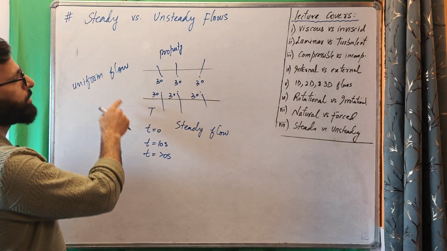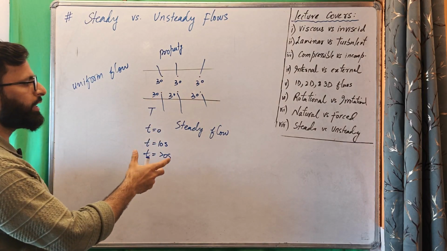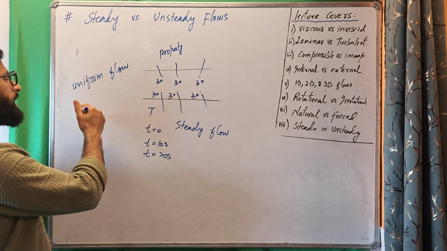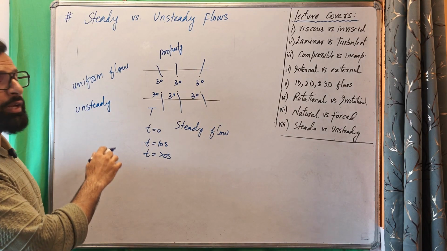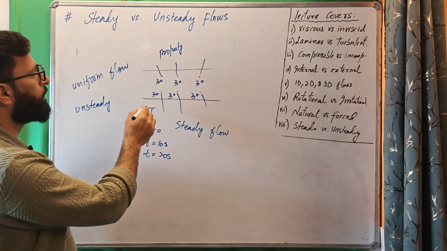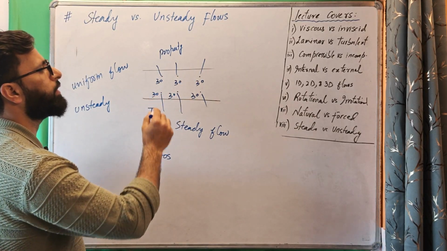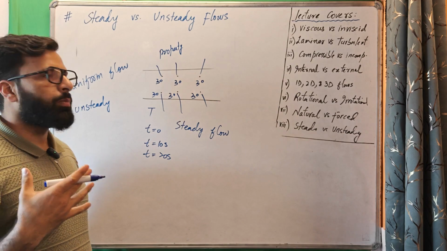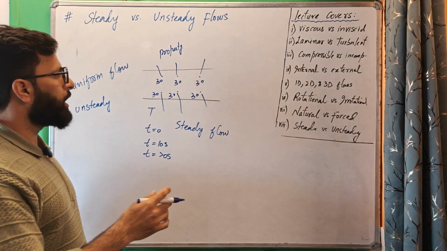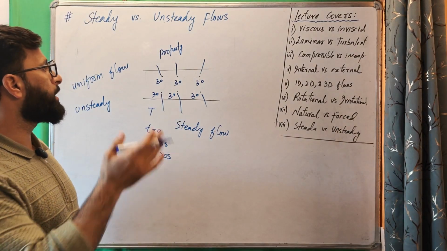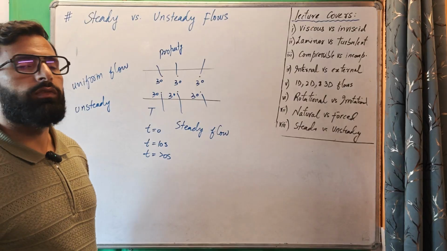So it is not steady, because with time the properties are changing. It was 10, then 20, then 30. So with time it is changing. It is not steady, it is unsteady. The opposite of steady is unsteady. It is unsteady, but it is uniform, because property values at an instant of time are the same everywhere. So if properties do not change with time, it is steady flow. If properties change with time but do not change from point to point, location to location, it is uniform flow.